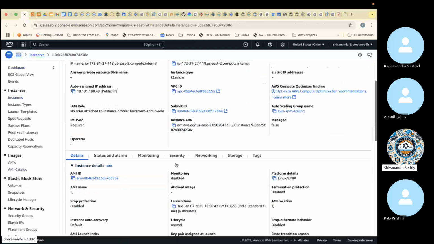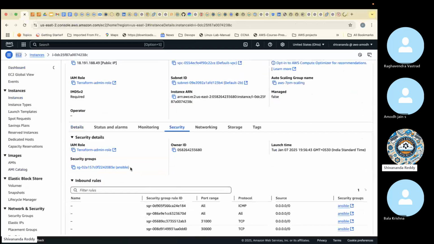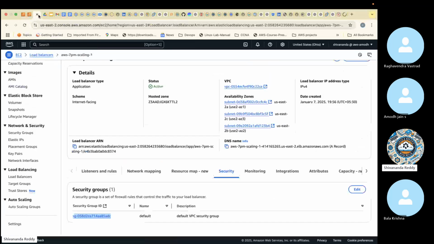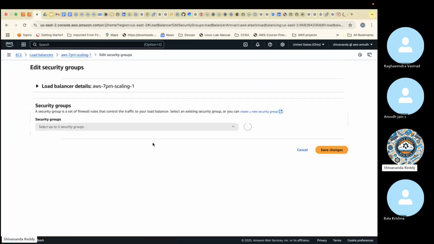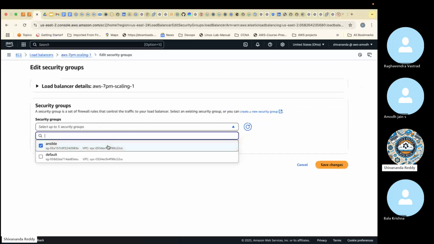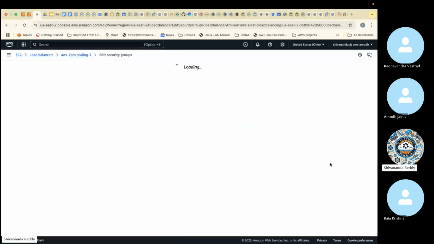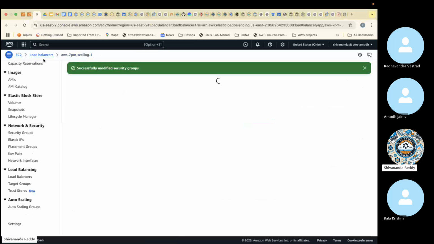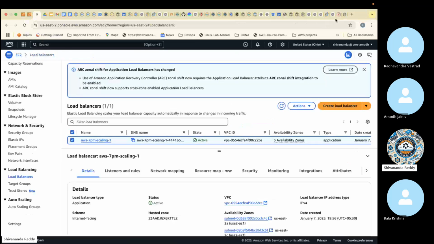If I click on this server, under security you can see the security group name I am using is Ansible. But here, what is there? Default. That's the reason. Edit, remove this, add Ansible, save changes. I edited the security group now. That means now it should work. Let me refresh.